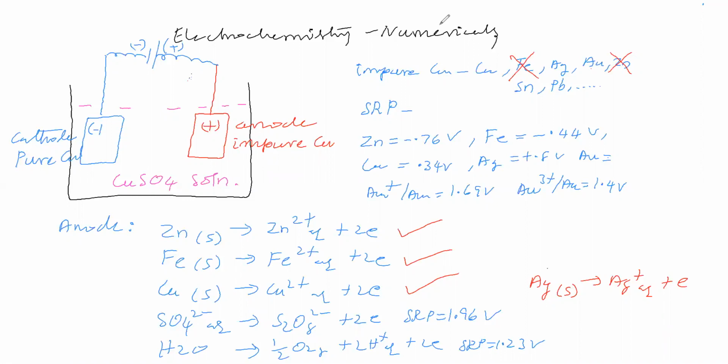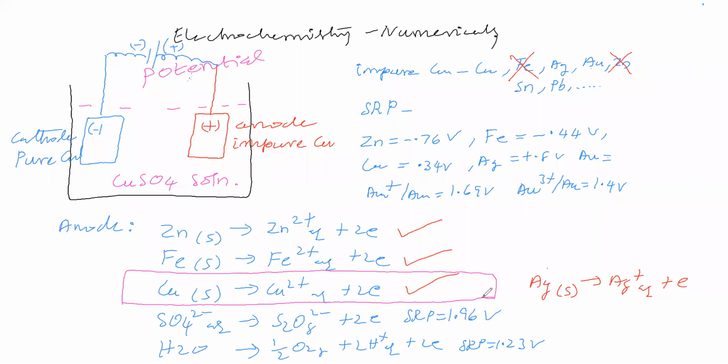In the industry, they are doing this electrolytic refining by providing a certain potential using this battery. How much potential they are applying, in the sense, they are providing the potential such that this reaction is possible.